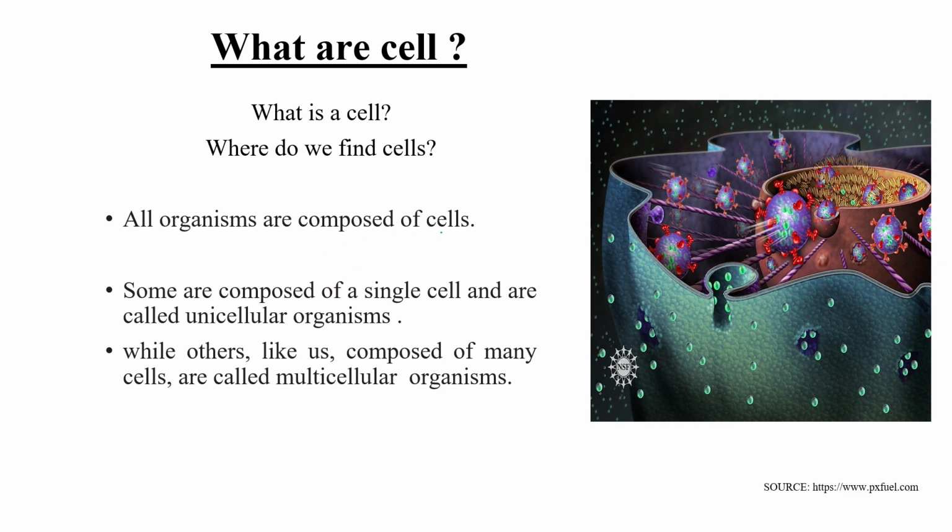They are all composed of cells, right? Some organisms are composed of a single cell, only a single cell. That time we can use the term unicellular for them. While others are composed of many types of cells, like multicellular organisms such as humans, plants, animals, etc. And in unicellular, what kind of organisms? Bacteria, amoeba, right? They are under this particular category.